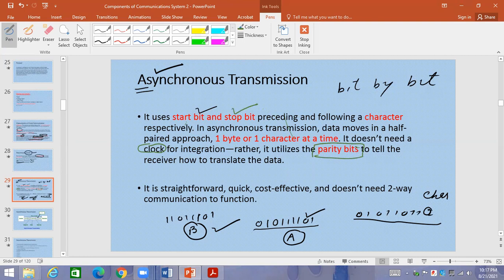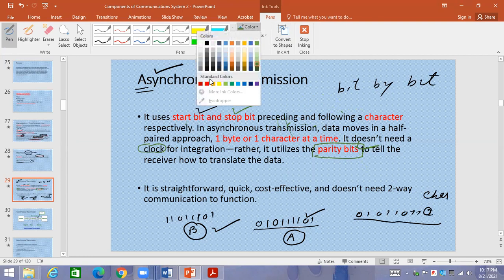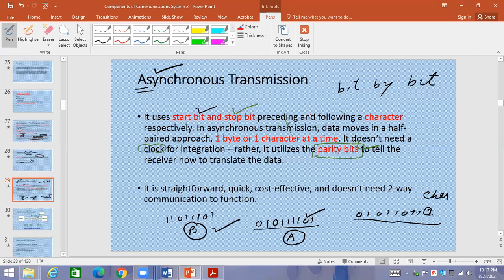Start bit and stop bit means there would be some start bit. Let me show you an example of a character. So if there is, let's suppose, a one, this is the start bit, then 0 1 0 1 0 1, this is data.